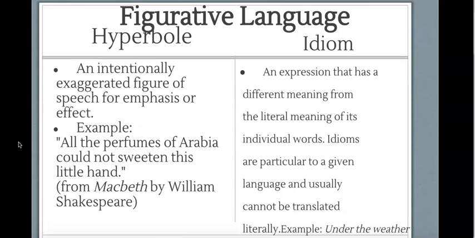An idiom is an expression that has a different meaning from the literal meaning. We use these all the time. And if you speak another language, your culture may have very specific idioms. So we say things like feeling under the weather, or it's raining cats and dogs. And they are phrases that don't make sense when you try to translate them to another language, but they make sense to a particular language group.